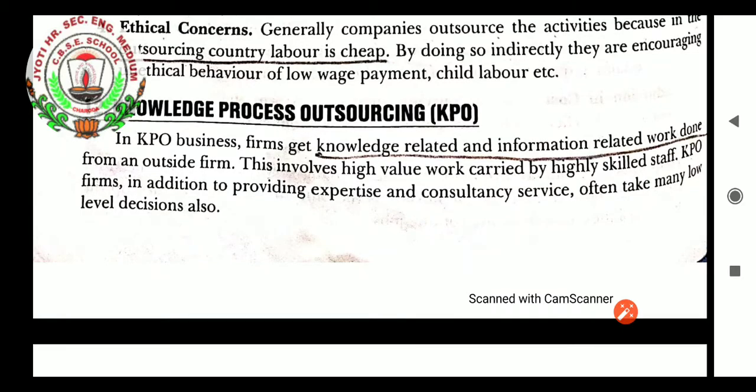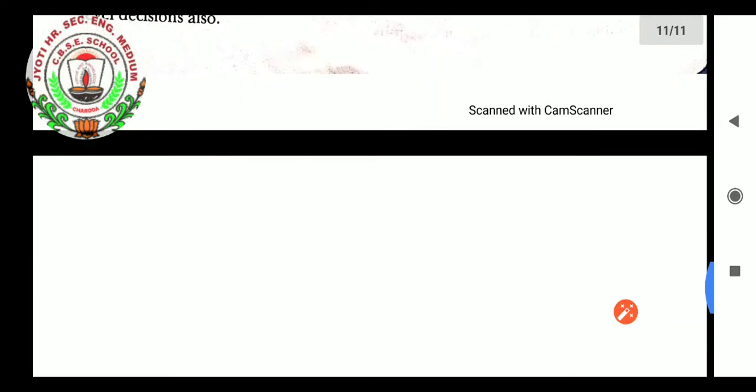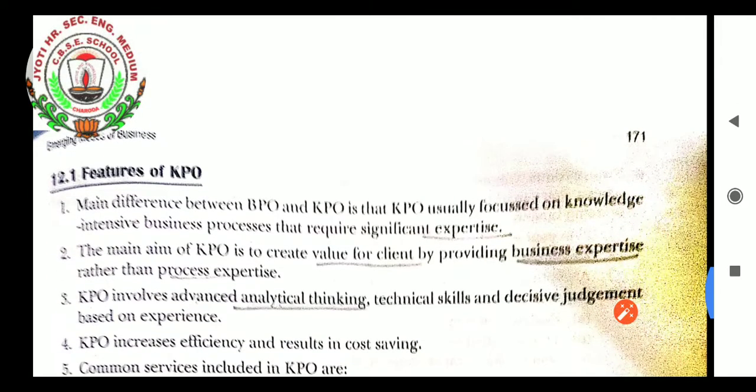Knowledge process outsourcing. In KPO, business firms get knowledge-related and information-related work done from an outside firm. Students, this involves high value work carried out by highly skilled staff. KPO firms, in addition to providing expertise and consultancy service, often take many low level decisions also. So that is knowledge-based outsourcing, students, where the firm's work is to provide knowledge to outsiders.